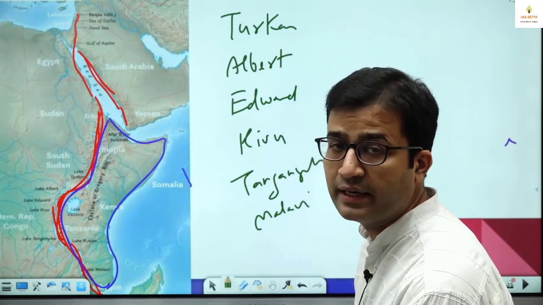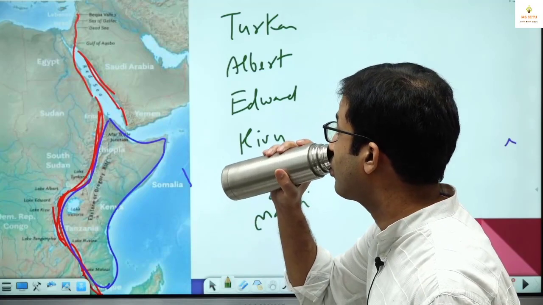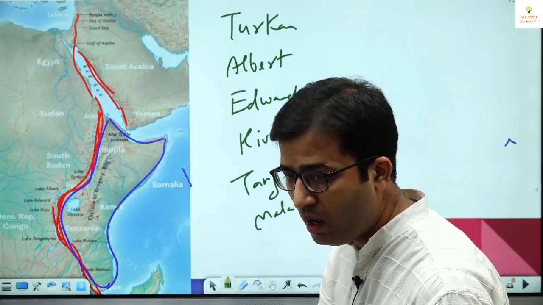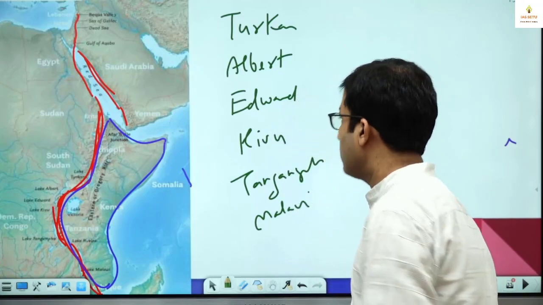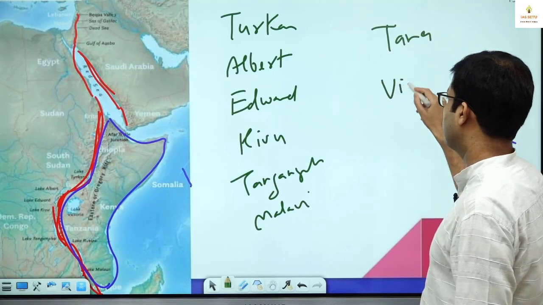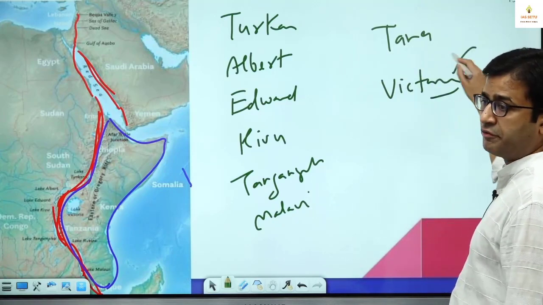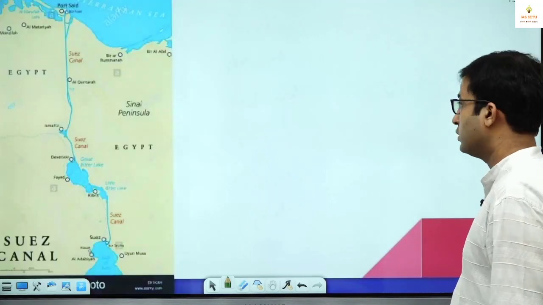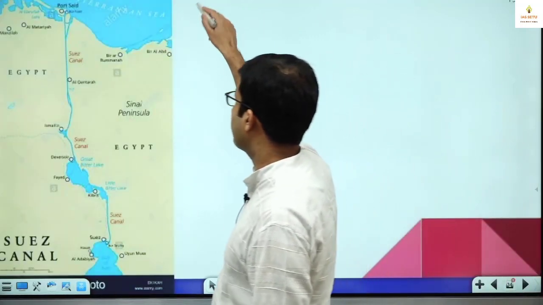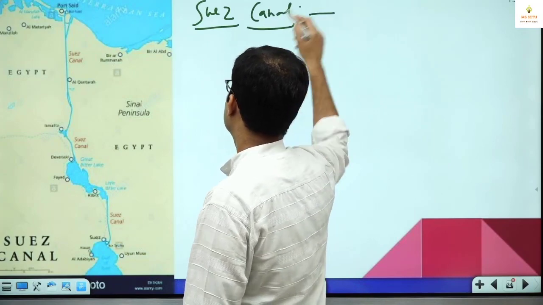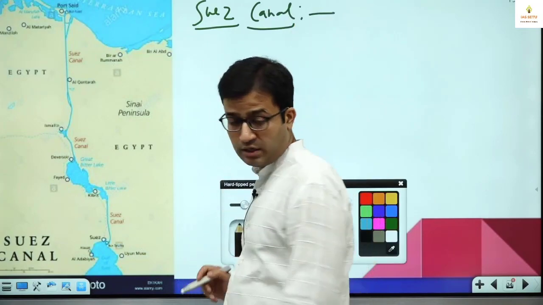Whereas Lake Tana and Lake Victoria are not Rift Valley. So Tana और Victoria Rift Valley नहीं हैं। Okay, इतना ही पूछेगा. Next important thing is Suez Canal. So you put heading Suez Canal.